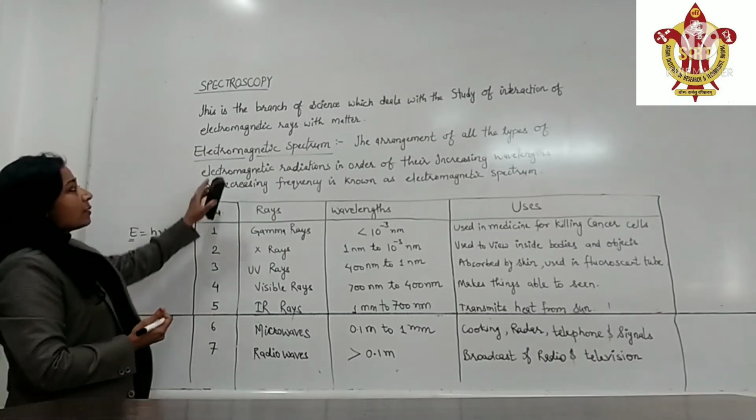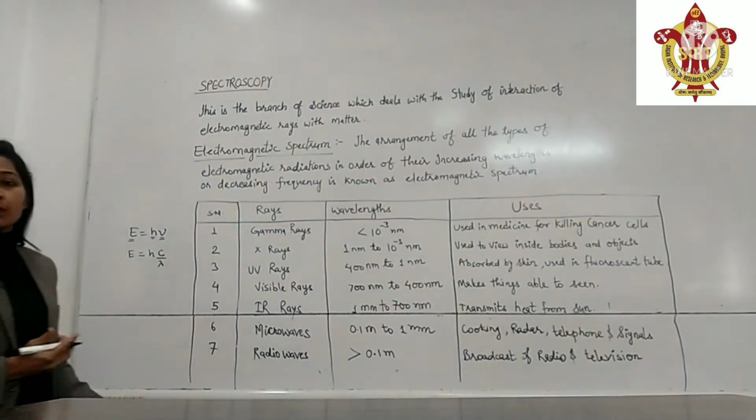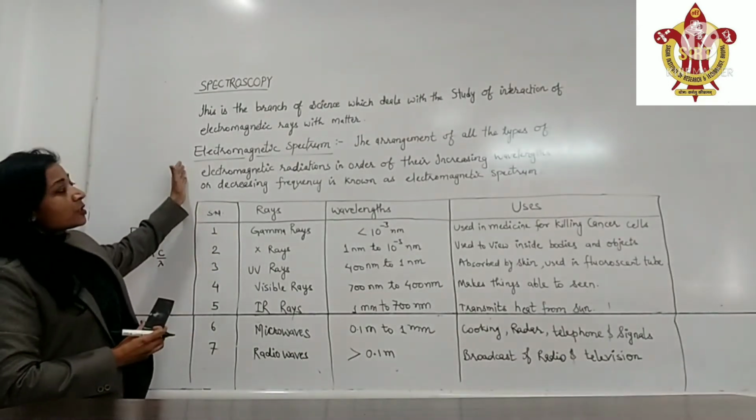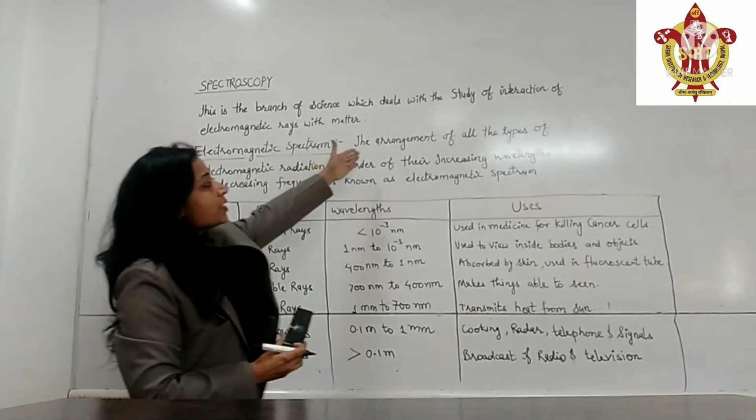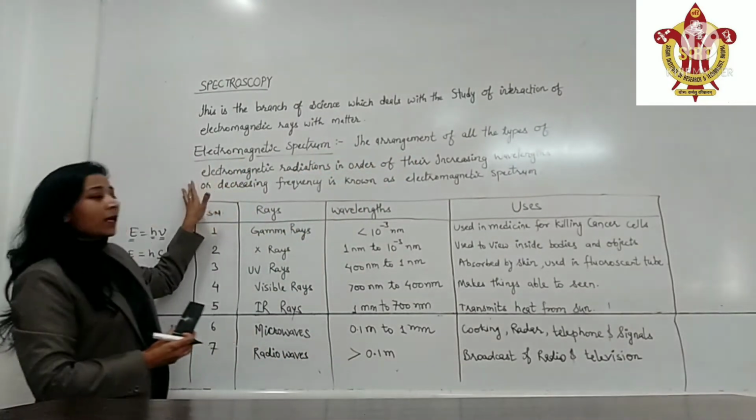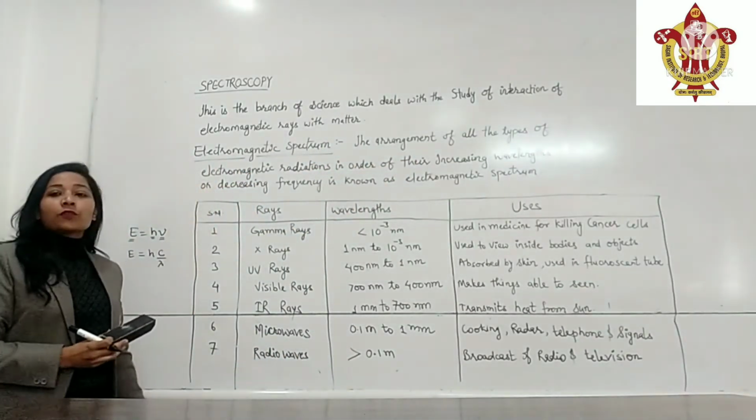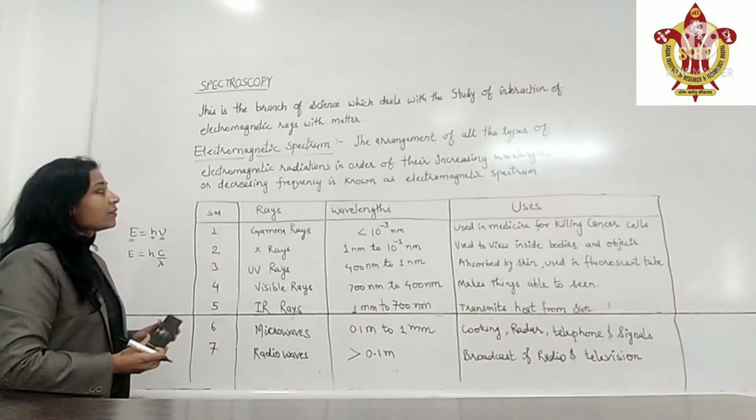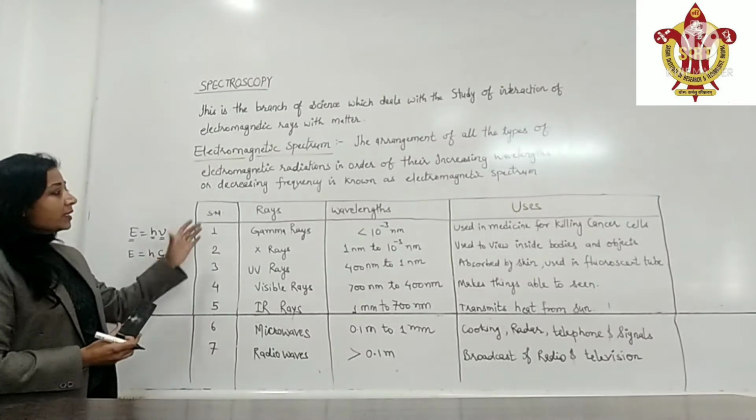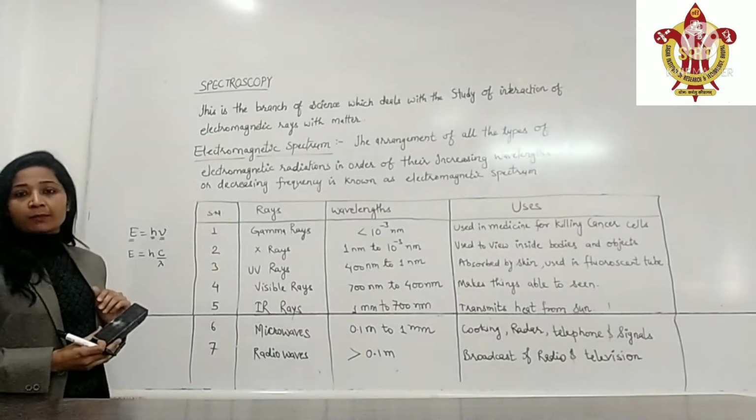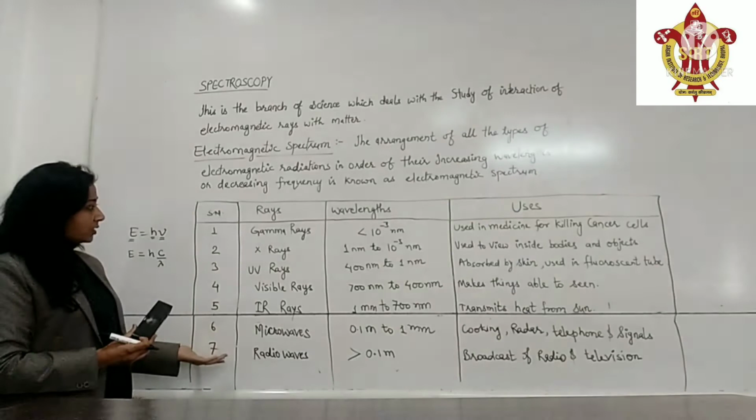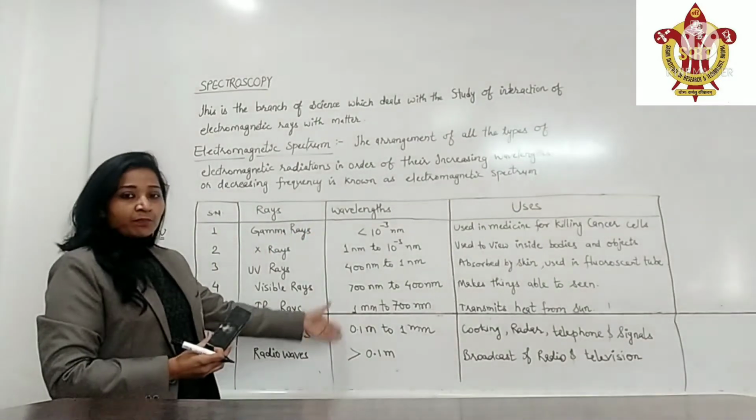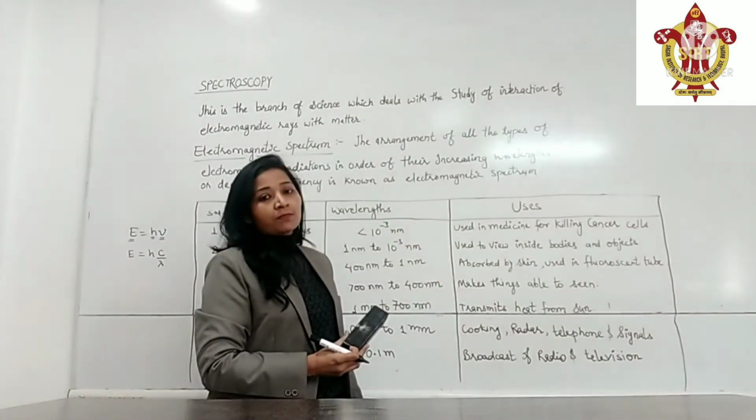So here I am showing the electromagnetic spectrum. Electromagnetic spectrum is the arrangement of all the types of electromagnetic radiation in order of their increasing wavelengths or decreasing wave number or frequency. It is shown by this table. Here we are watching this table for different types of radiations, their wavelengths and uses of these radiations.